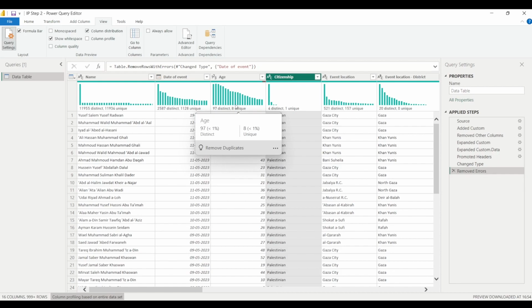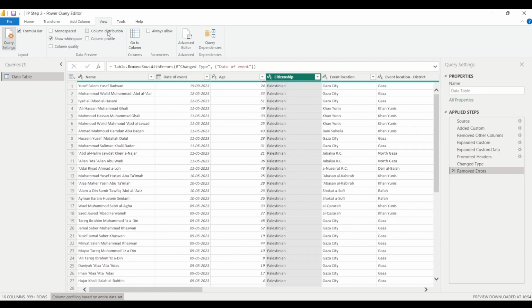Column distribution is very important when you have multiple tables where you have to create a relationship between different tables and identify the primary key. You have to establish relationships between primary key and foreign key between different tables, so it becomes important there. So you can check the column distribution from here.